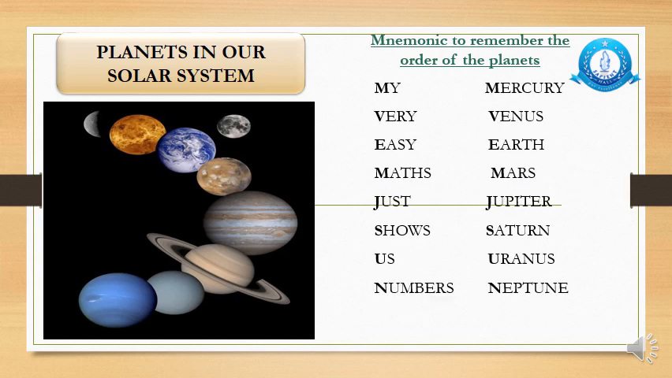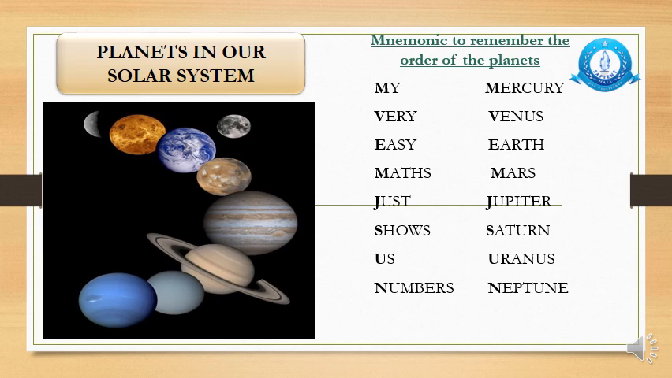My very easy maths just shows us numbers. Now, my, M for Mercury; very, V for Venus; easy, E for Earth; maths, M for Mars; just, J for Jupiter; shows, S for Saturn; us, U for Uranus; numbers, N for Neptune. We call such words mnemonics. Do you remember I told you one more mnemonic to remember the order of the 4 cardinal directions? Naughty elephant splashes water, or nobody eats sour worms. So this is how we remember the order of the planets.